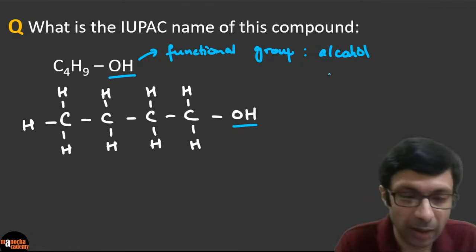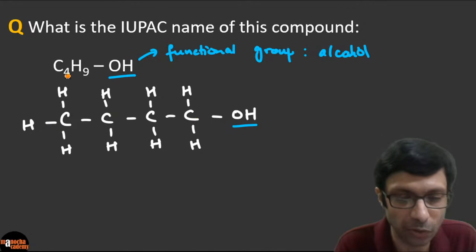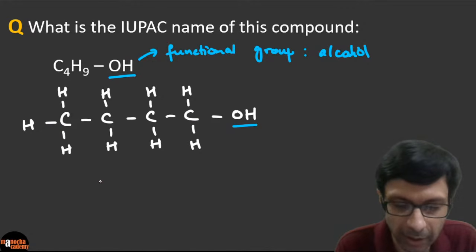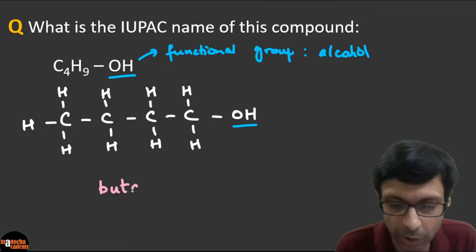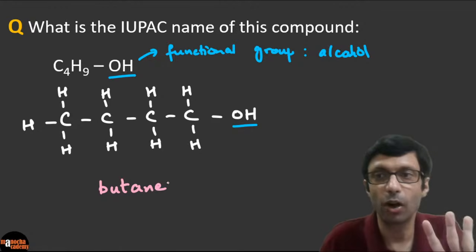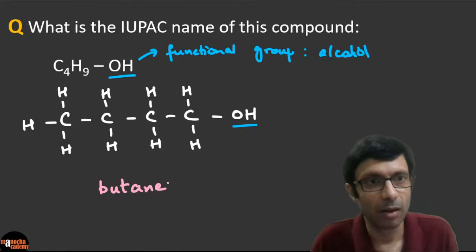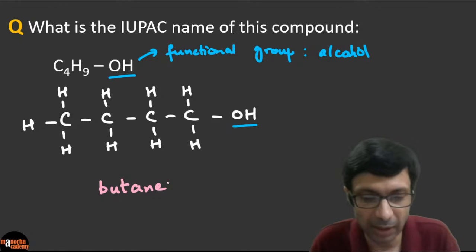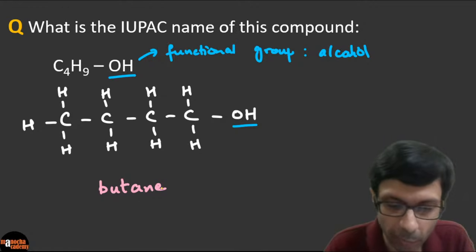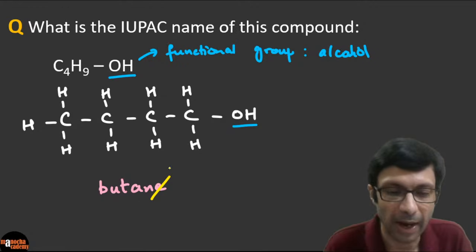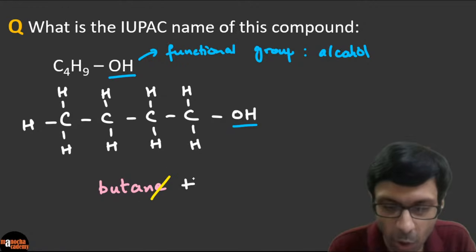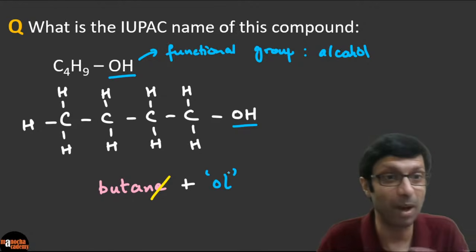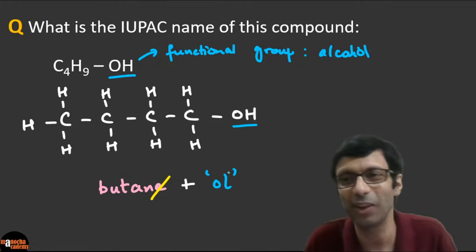So basically, if the alcohol wasn't there, it would have been 4 carbons and hydrogens, right? So let's say the alcohol wasn't there, then the compound would have been butane. Do you guys agree? 4 carbons and single bonds. But alcohol is there, right? So the interesting thing is, how do you decide the name? You remove this E, okay? And then you add "ol" in the suffix. So this is the IUPAC nomenclature, not my scheme, right? It's the IUPAC name that we need to follow.